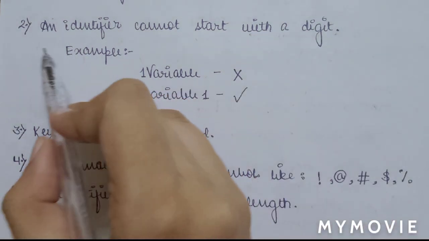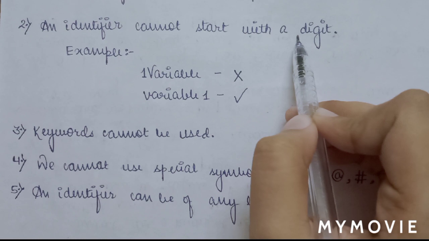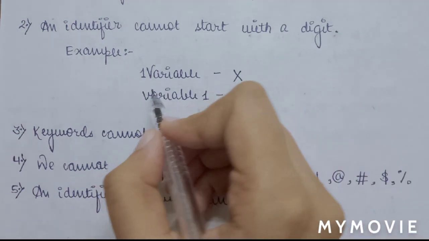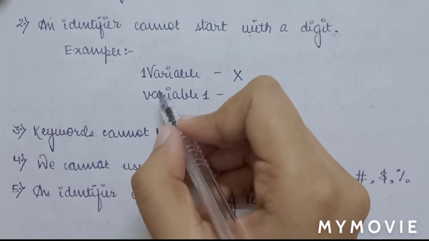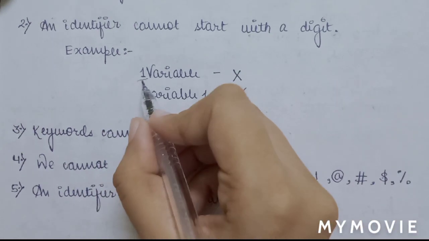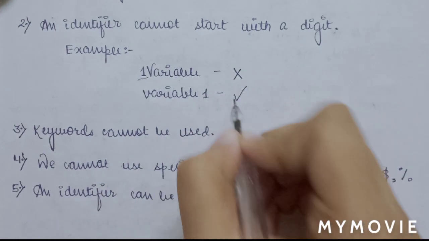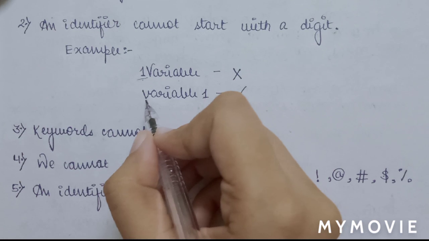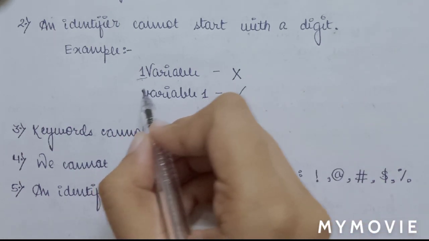The second point is that an identifier cannot start with a digit. This is very important. Most of the times we forget that it cannot start with a digit, but we have to keep in mind that it cannot. For example, 1variable is wrong and variable1 is correct, because we can use lowercase letters and numbers, but it should not start with a number.